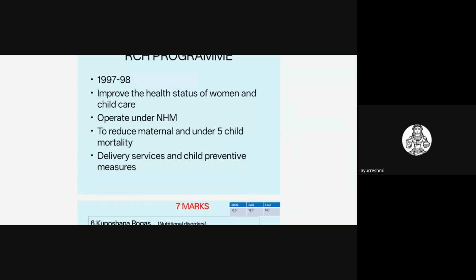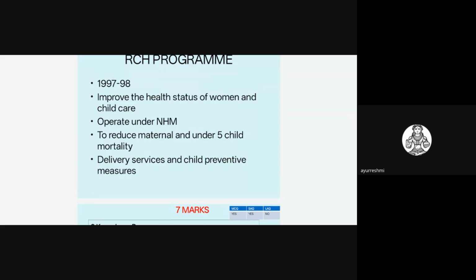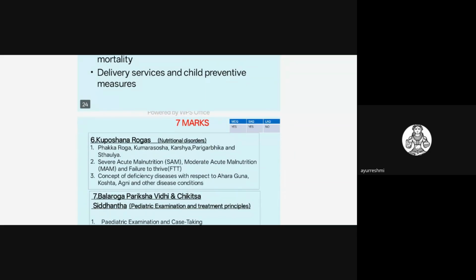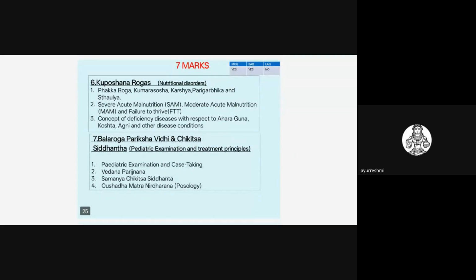It operates under the NHM program, National Health Mission. Under this it operates, mainly to reduce the maternal and under-5 child mortality rate. This RCH program was started, and many programs related to nutrition and infection prevention were started under it. So in detail, you need to write if they ask any questions on this topic, that is the RCH program.